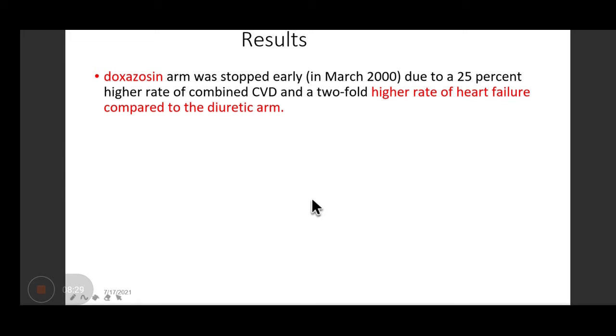So what was seen was that the alpha blocker doxazosin, that particular arm was stopped in between. The reason was that in that arm or group, a 25% higher rate of cardiovascular disorder and a high risk of heart failure was seen as compared to the diuretic arm or diuretic group.